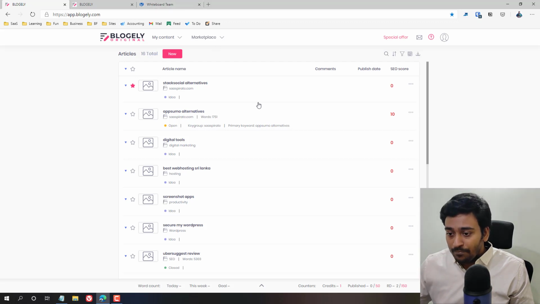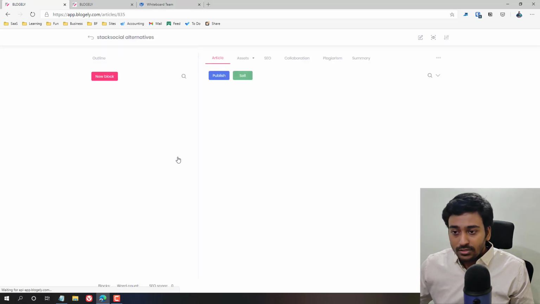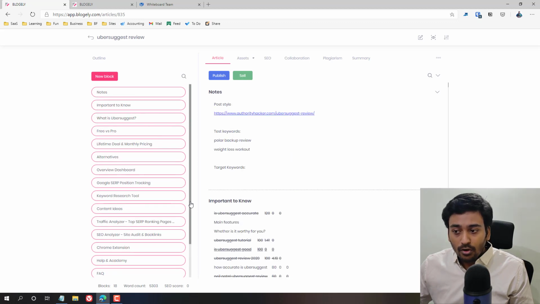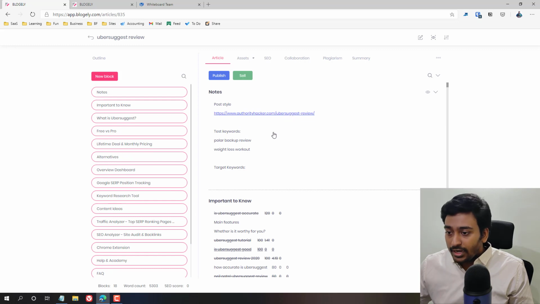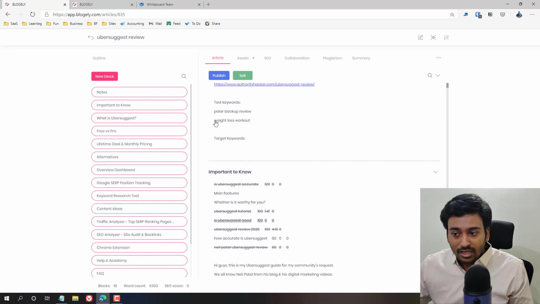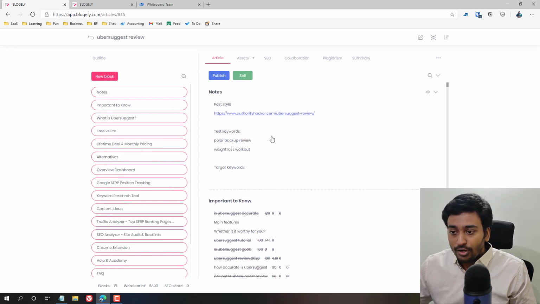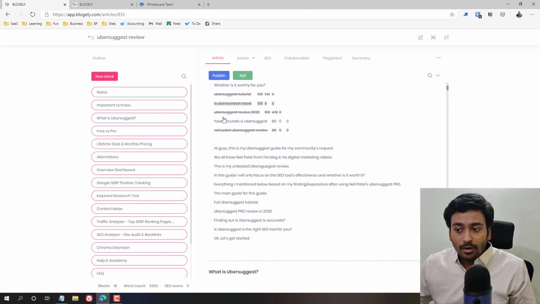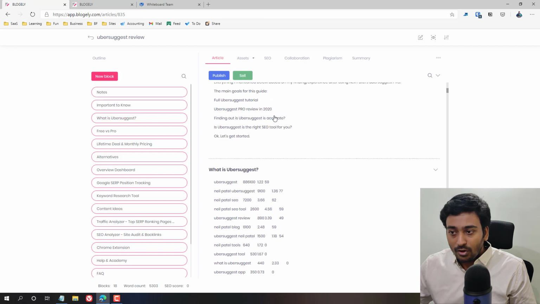For example, let me open up this Uber Suggest review article which I did. You can see how I have created this entire article out of Blockly. You can see the post style, idea generation, what are the test keywords which I used for the article, and what are the important keywords I covered in that article. I marked down the important keywords.